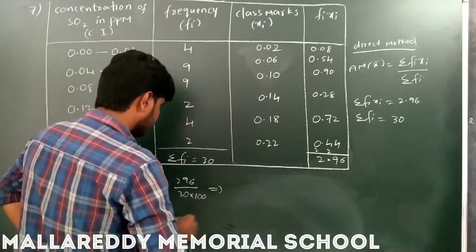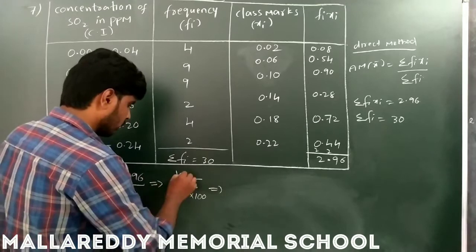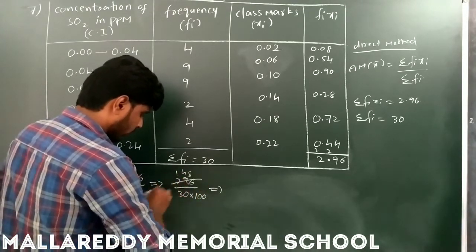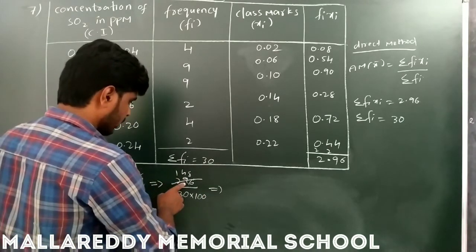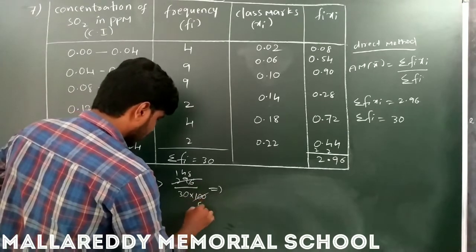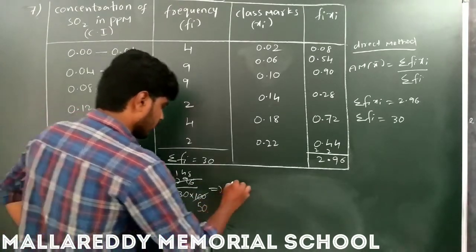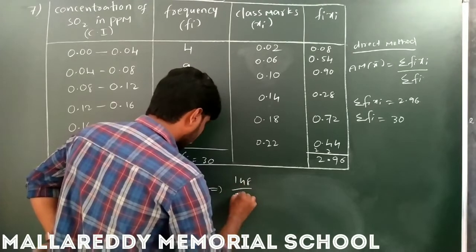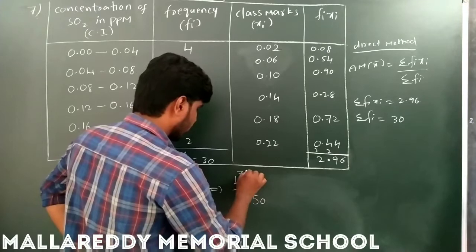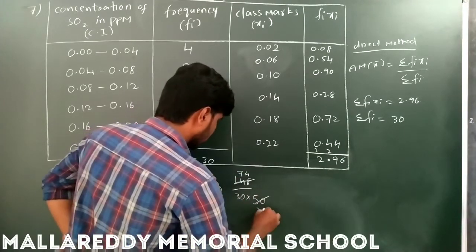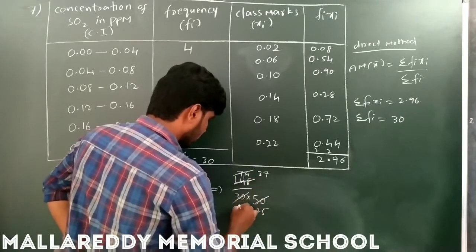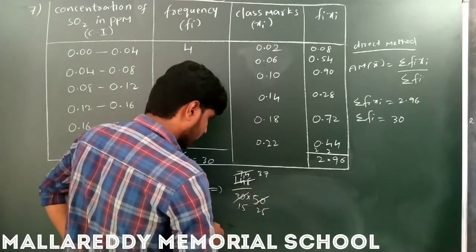So next, 2 ones are 2, 4 fours are 8, 148. 2 ones are 2, fours are 8, 1 carry, 2 is 16, 2 50s are, okay. Next, 148 by 30 into 50, 2 74s, 2 25s, 2 3s are, 2 7s are, 2 15s are, okay.